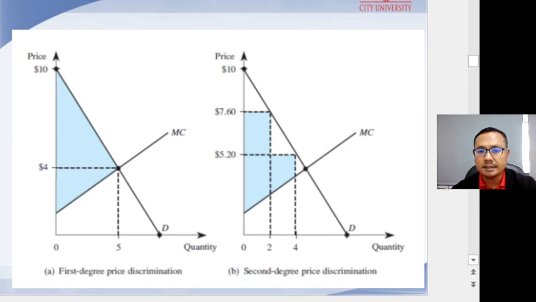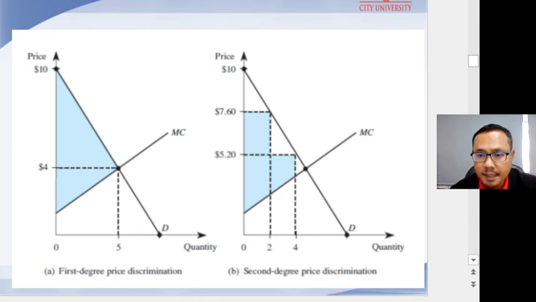The second cases are priced at $5.20 each. The shaded region between that price and the marginal cost curve, between 2 and 4 units of output, ended up with some consumer surplus, which means